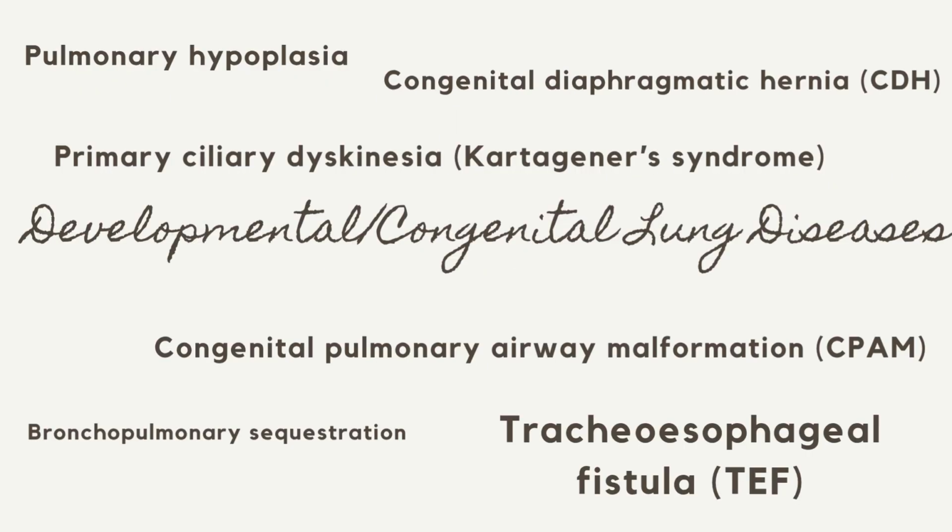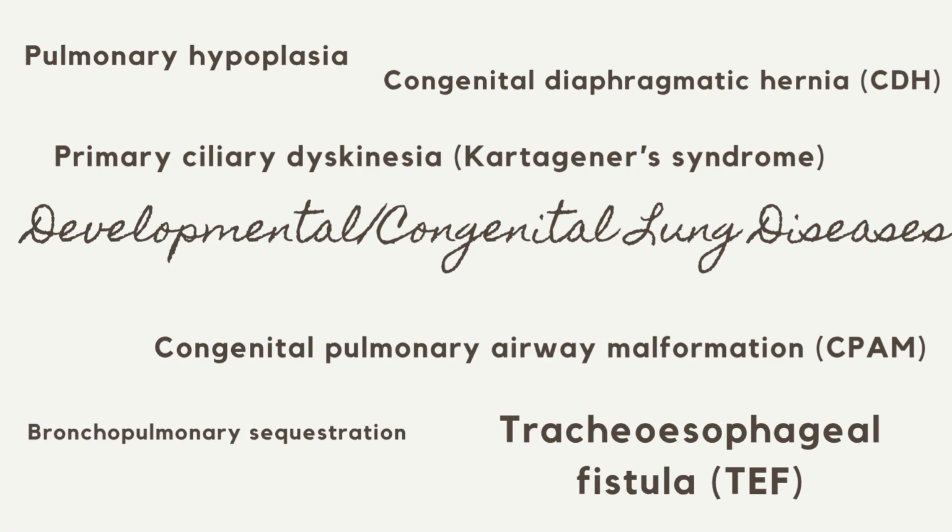To complete our journey through pulmonary disorders, we now explore developmental and congenital lung diseases, those that arise before birth and affect life from the very first breath. These conditions are rooted in abnormal embryologic development of the airways, lungs, or pleura. Some are discovered in infancy, while others may remain silent until adolescence or adulthood. Let's walk through key examples.